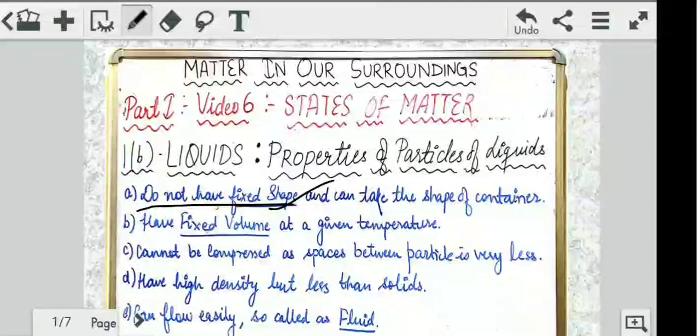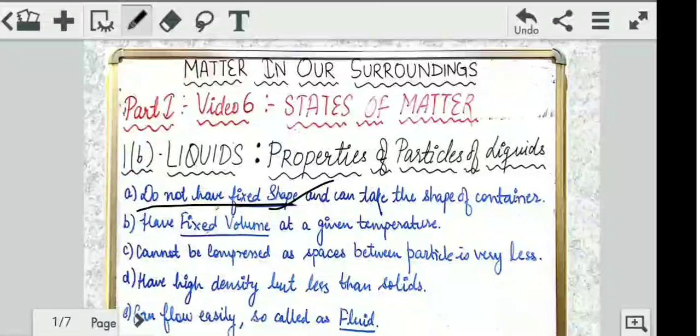Hello students, as we know, we have already covered solids in our previous video. So in this video we will be finishing two other topics, that is liquids and gases. Beginning with the second state of matter, that is the liquid.